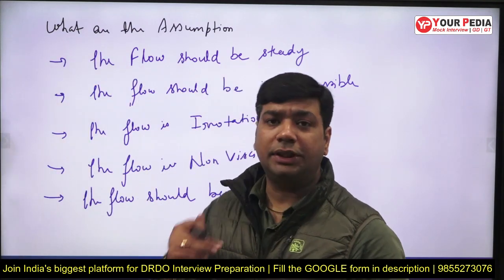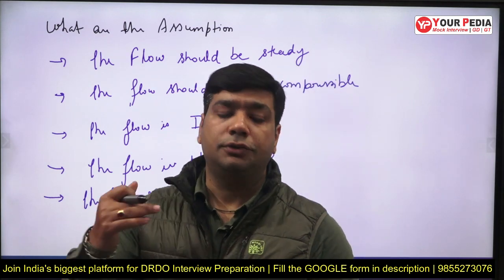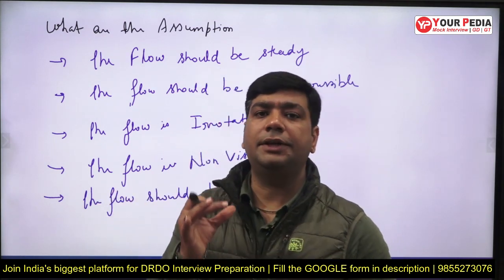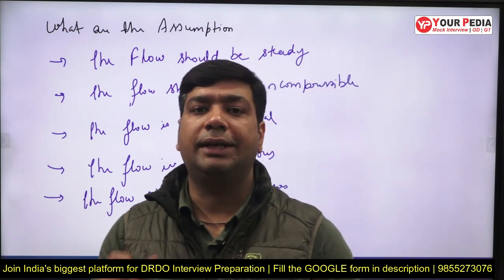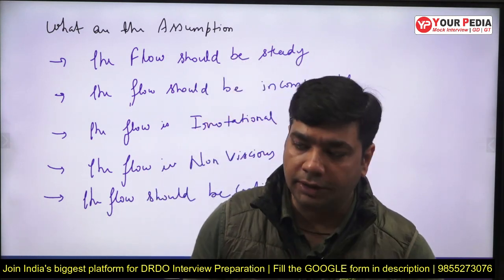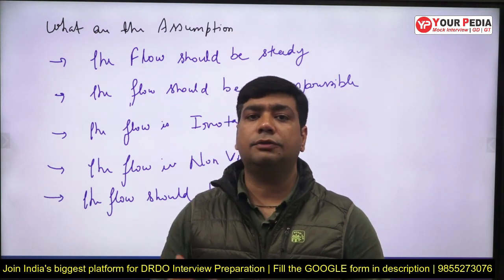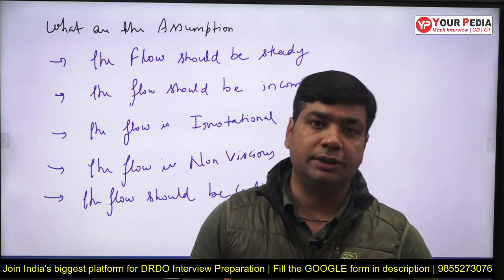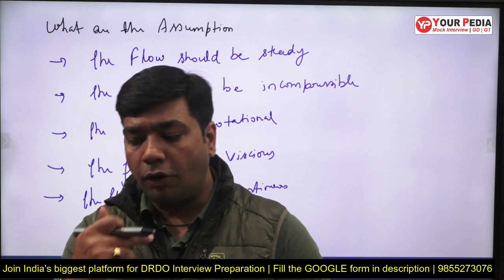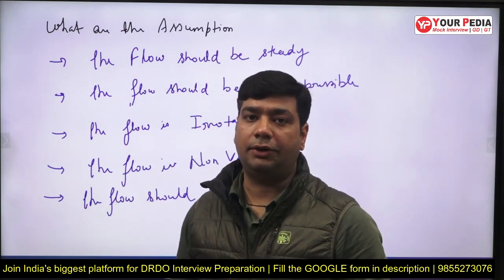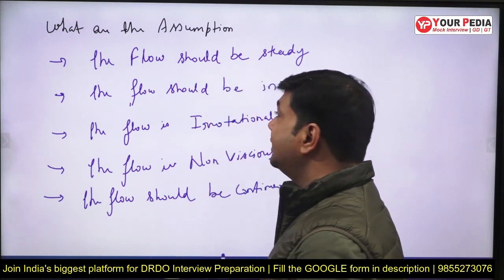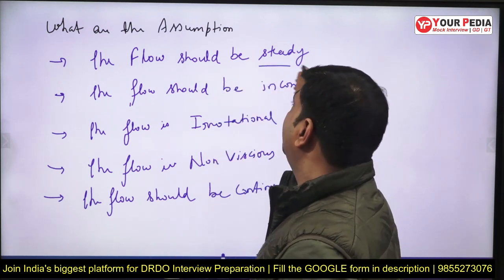The Bernoulli equation is generally not derived in a single step. Initially we consider the Navier-Stokes equation, where we consider different types of forces, like pressure force, gravity force and the viscous force. By neglecting the viscous force, we get the Euler equation. On integrating the Euler equation, we get the Bernoulli equation.